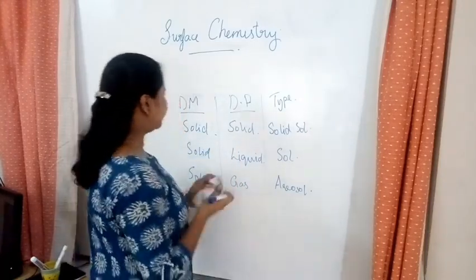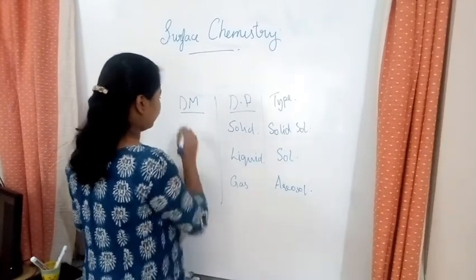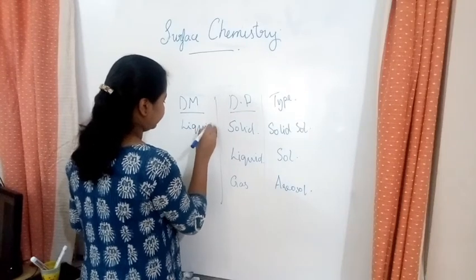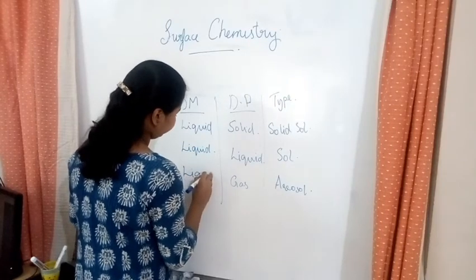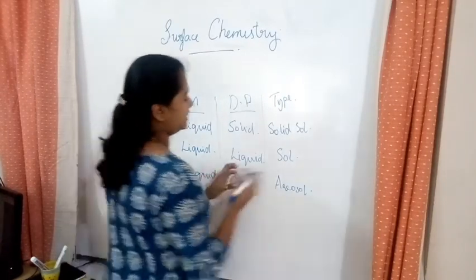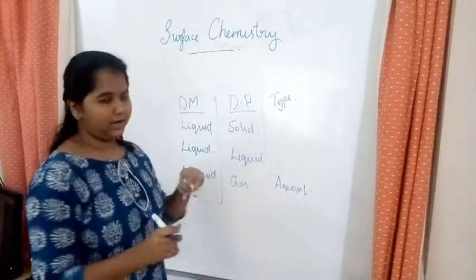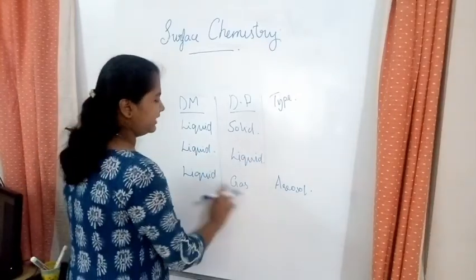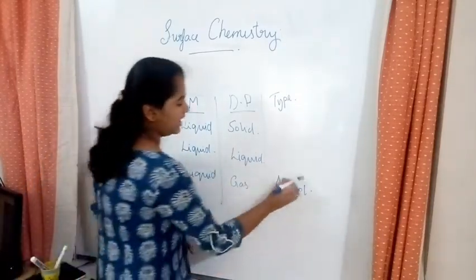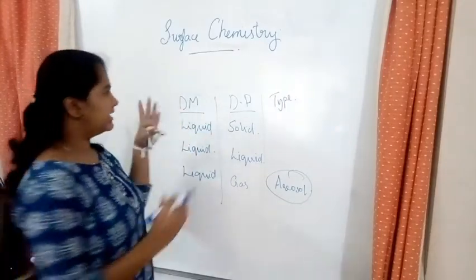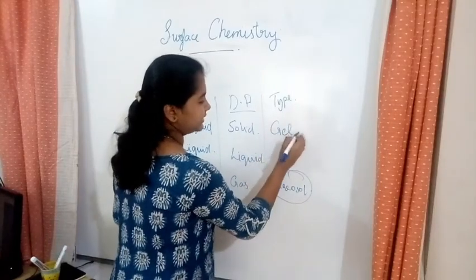Now we'll discuss the dispersion medium being liquid. The type where the dispersion medium is liquid and the dispersed phase is gas is also called aerosol. And where the dispersion medium is a liquid and the dispersed phase is a solid, it is known as sol.